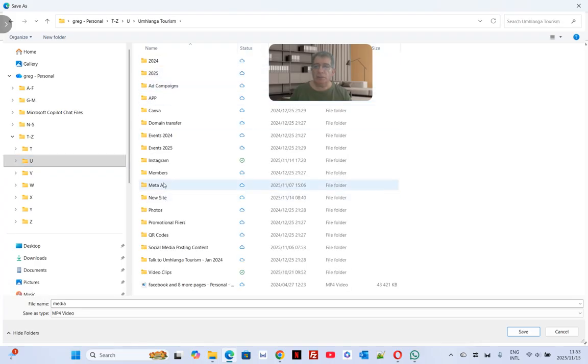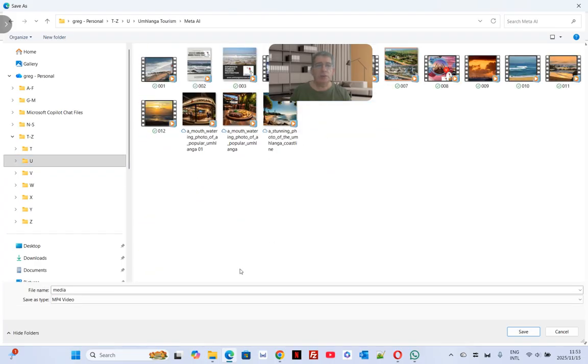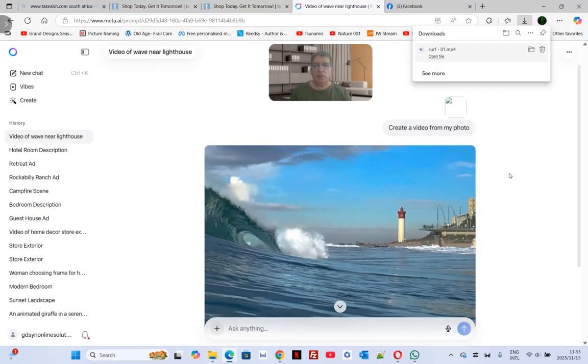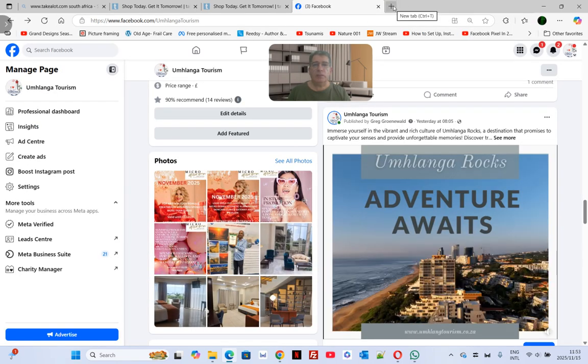Let's go to Meta AR, and I'm going to save this as surf file 01, because it's going to be more of that. Okay, there we go. Save that. All right, so now we're going to use this video. Let's get out of here, and I'm going to go to Canva.